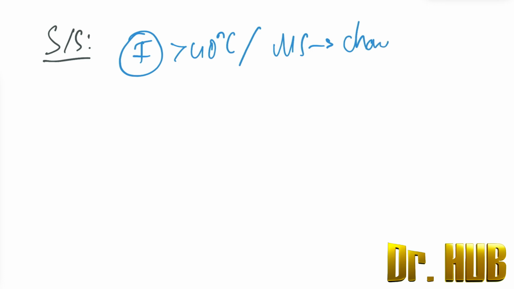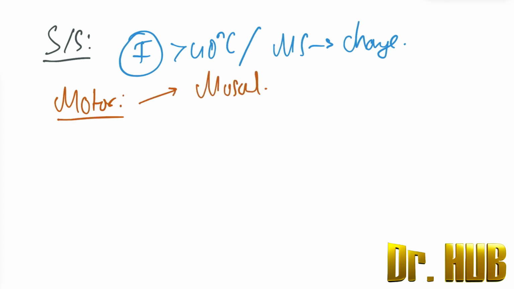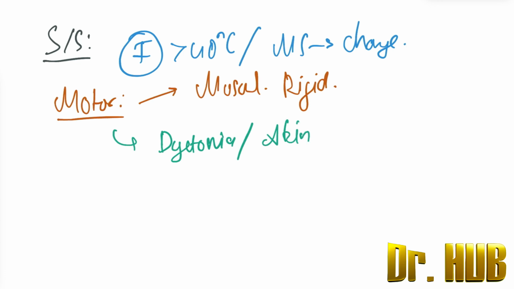Then there are the motor symptoms, which include generalized muscular rigidity, and the presence of dystonia as well as akinesia.